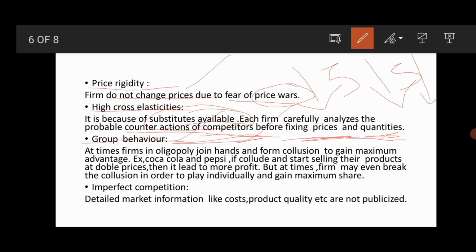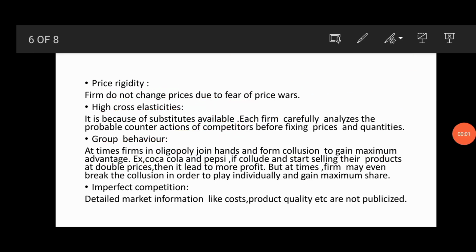Next characteristic is group behavior. At times, firms in oligopoly join hands and form collusions to gain maximum advantages. For example, Coca-Cola and Pepsi. Here they are saying that in oligopoly there are two firms. So these two firms join hands or cooperate with each other, and they start to prefix prices, or they start to decide output and prices. At that time they can gain more. How? Now they can fix whatever price they want. So here they have given the example of Coca-Cola and Pepsi.